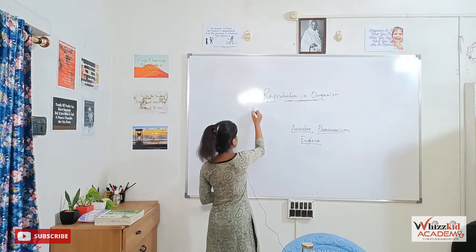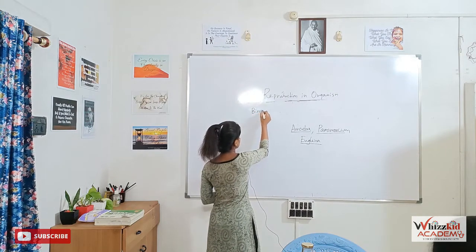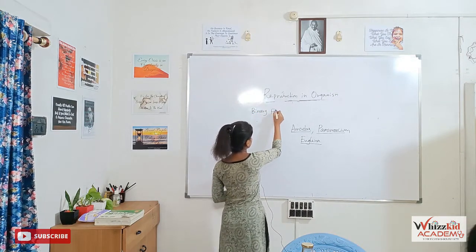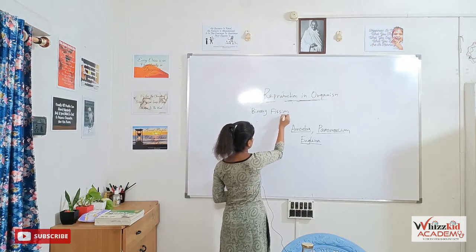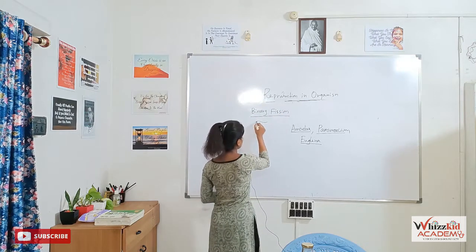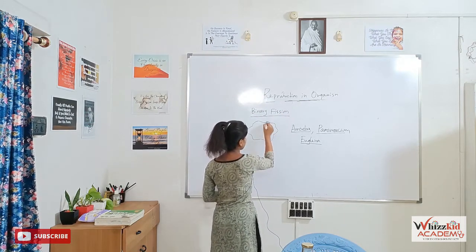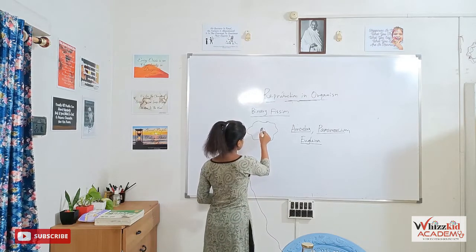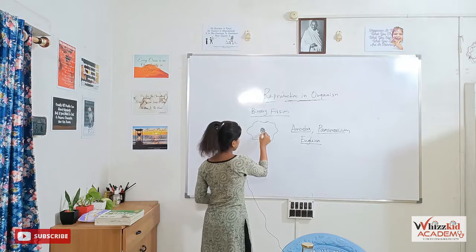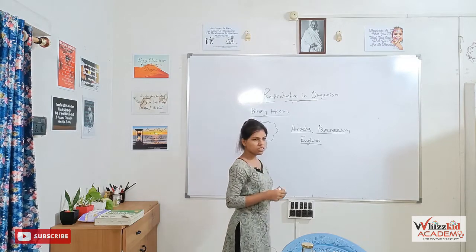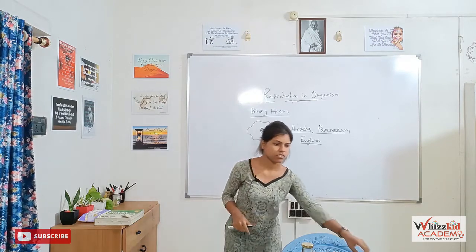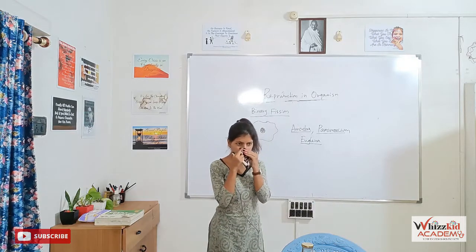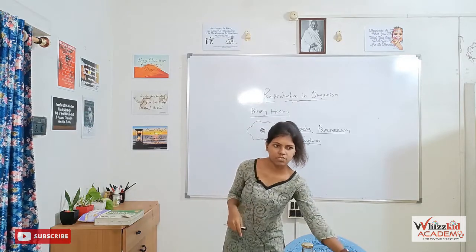Suppose this is my mother body, that is amoeba. This is the nucleus. The division of nucleus, we know, is part of the cell cycle or cell division.